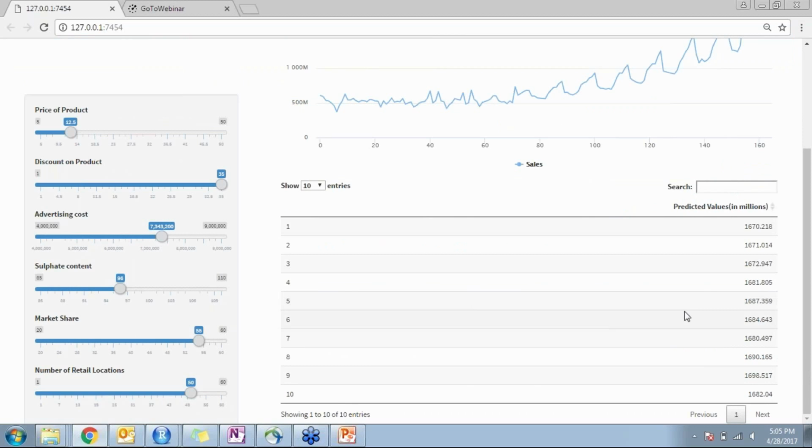And also we provide the predicted values for the coming 10 periods if we change these particular values with respect to time. And this output is provided over here.